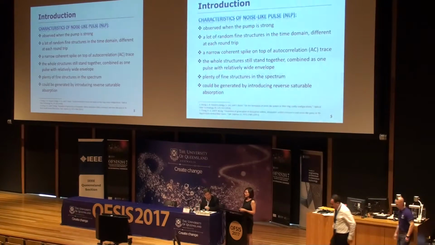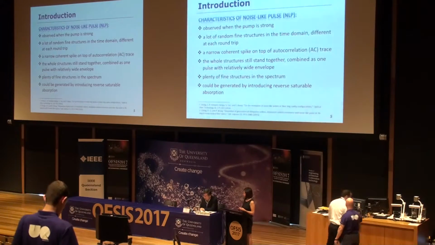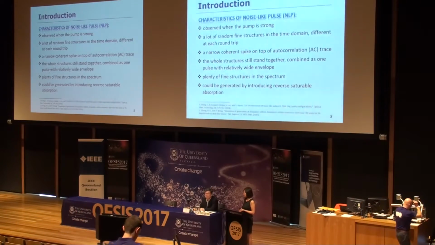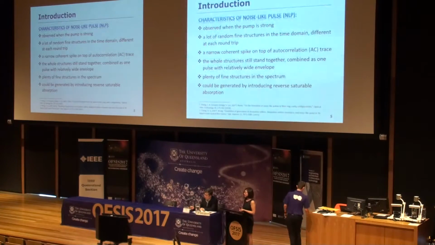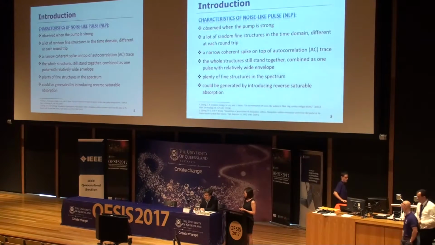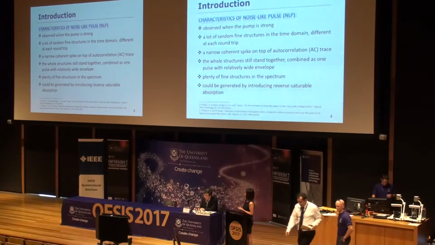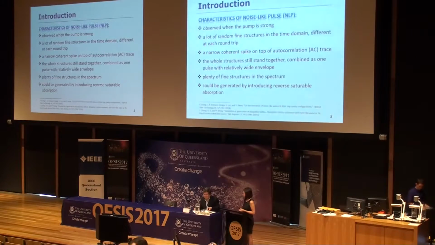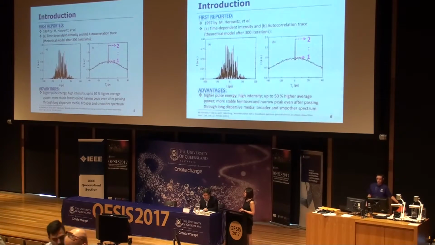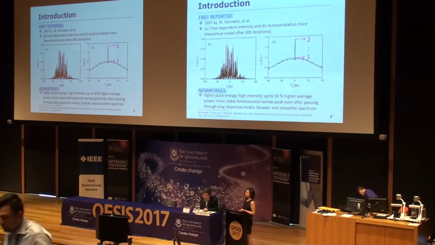Laser is very strong. It has lots of fine structures which are different at each round trip in the time domain. And it always has a very narrow coherent spike on top of the autocorrelation trace. Although it has many random fine structures, the whole structure still stands together without any walk-off, and it combines as one pulse with a relatively wide envelope. In the spectrum domain, it also has plenty of fine structures, and it is usually generated by introducing reverse saturable absorption. The research on NLP can be dated back to 1997 when Dr.